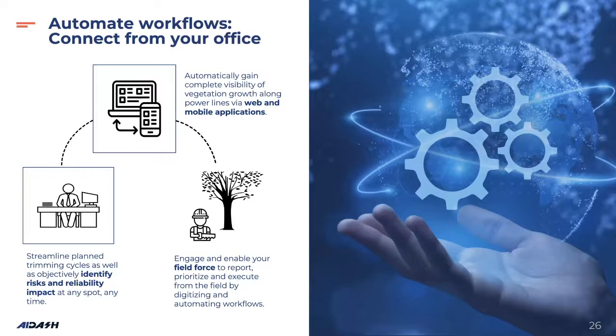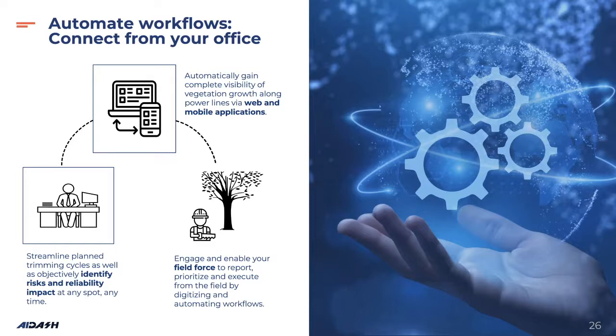So essentially what happens with all this is you get streamlined plant trimming cycles, as well as you can objectively identify risk and reliability impacts based on your business rules at any spot. What it also means is you have an automated capability to engage your field force. You can prioritize what work they should be doing.